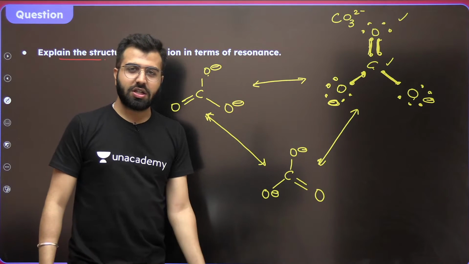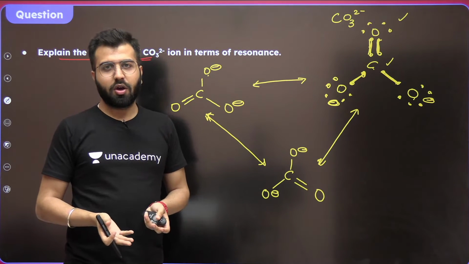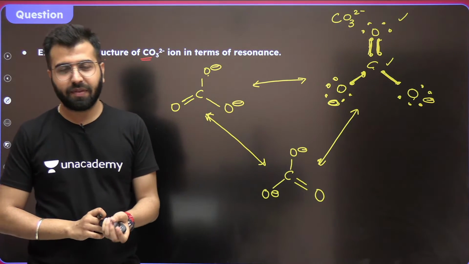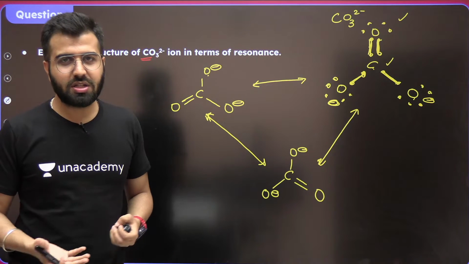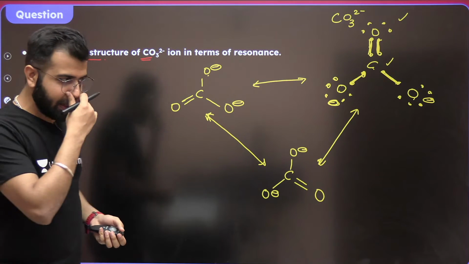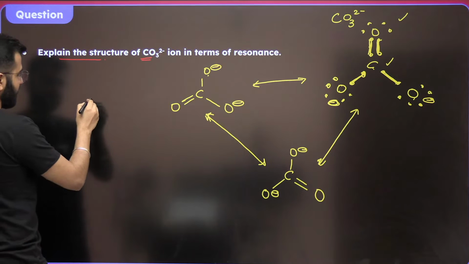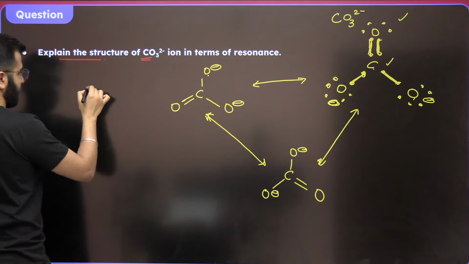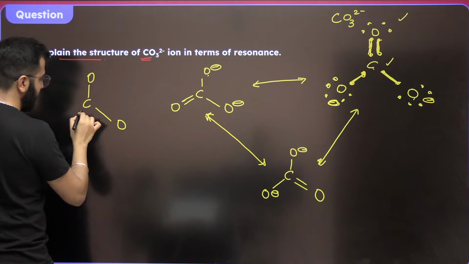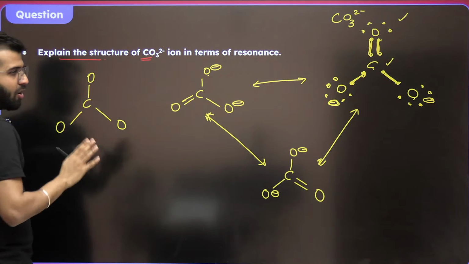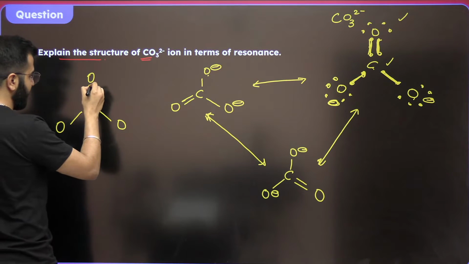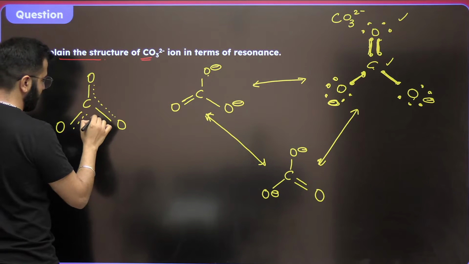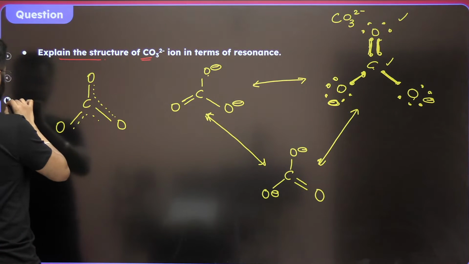So any of these oxygens can actually have the double bond. Who are we to decide? Because all the 3 oxygens are the same. Who are we to decide which 2 oxygens should have a negative sign? No, correct? So this is what you should remember. Carbon makes bonds with all 3 oxygens. Anyhow, in all the 3 cases, single bond is consistent. Now make it like this. Okay, this is how you should make it.